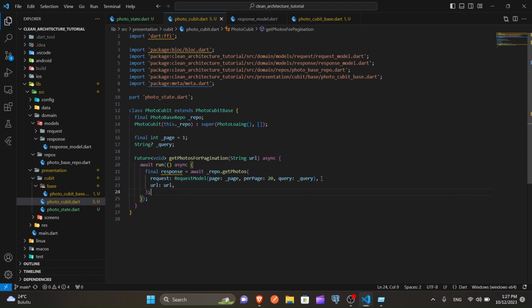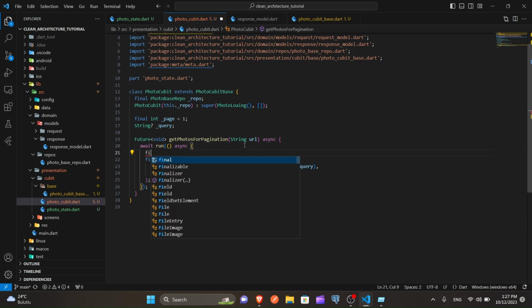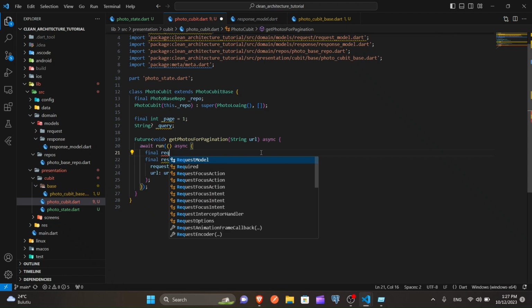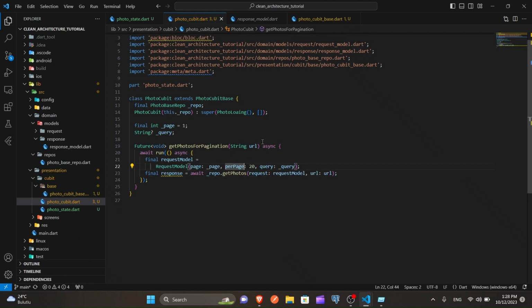Well, it is too long, right? You know what we can do? We can get this request model in a separate way, like this. We call it final and cut it. This request model equals this one, and give it request. Now it is much better.